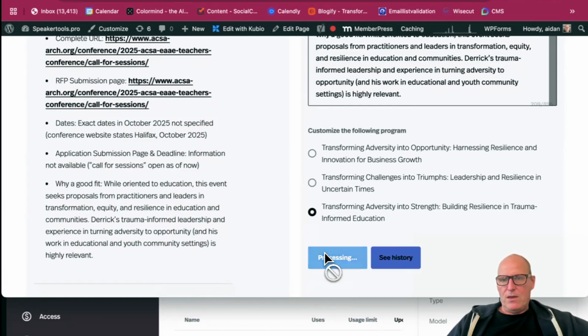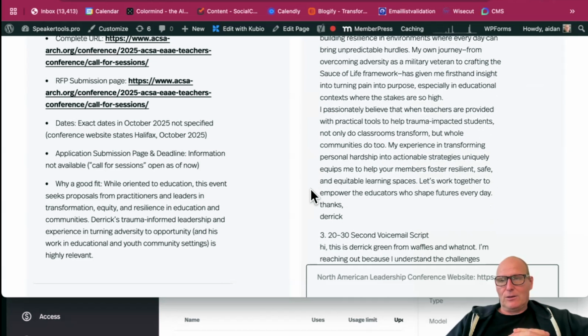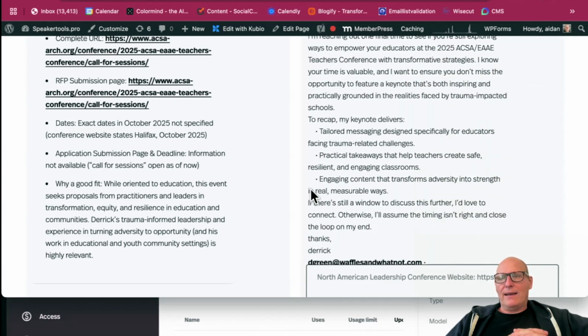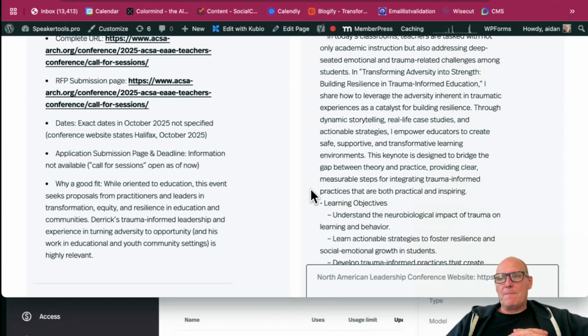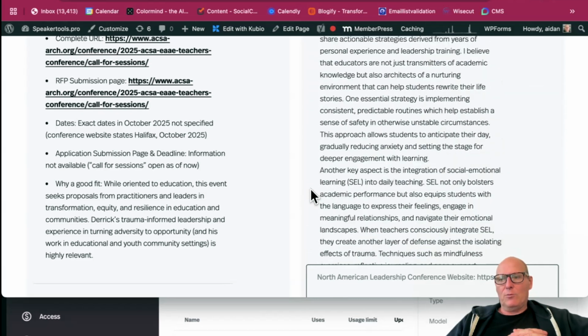We'll use that one. We hit submit, and this is probably where I should speed up the video because the AI is actually going out onto the web and it's doing some research on this event and the people that would be most likely to attend that event. You're going to see in a second what it generates for us. All right, so I'm going to let the generation end. I know it's going really quick. We'll go back and review what the output was.